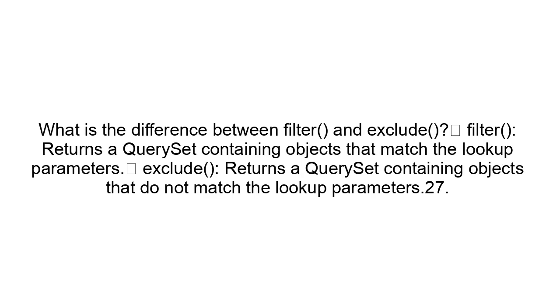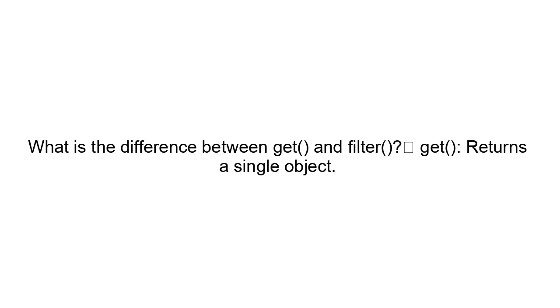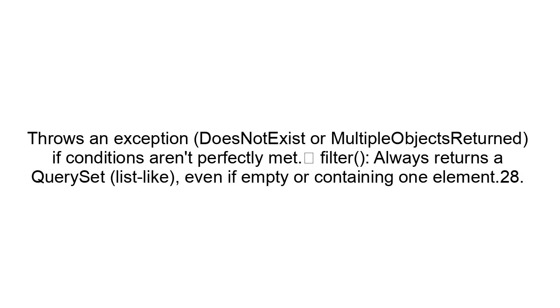What is the difference between filter and exclude? Filter returns a query set containing objects that match the lookup parameters. Exclude returns a query set containing objects that do not match the lookup parameters. What is the difference between get and filter? Get returns a single object, throws an exception, DoesNotExist or MultipleObjectsReturned, if conditions aren't perfectly met. Filter always returns a query set, list-like, even if empty or containing one element.